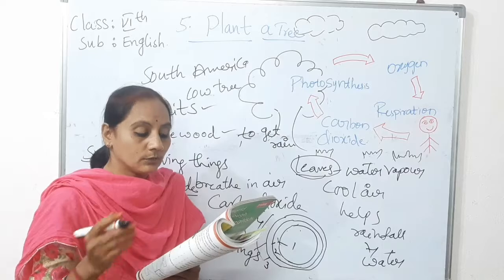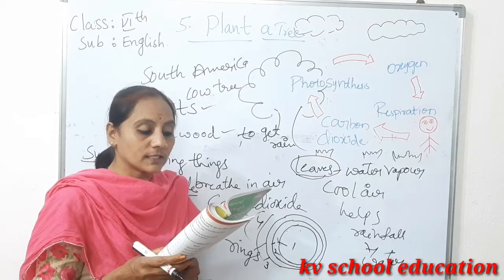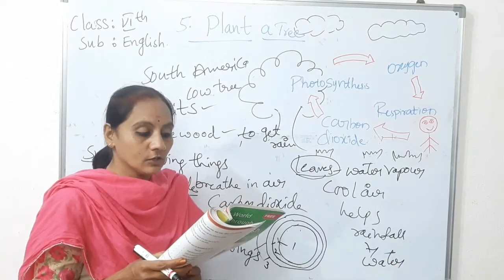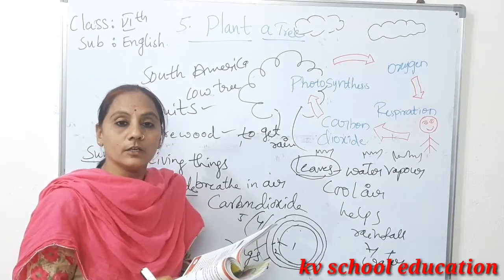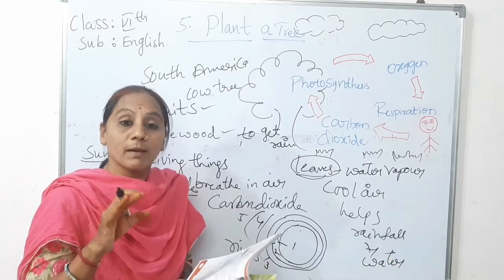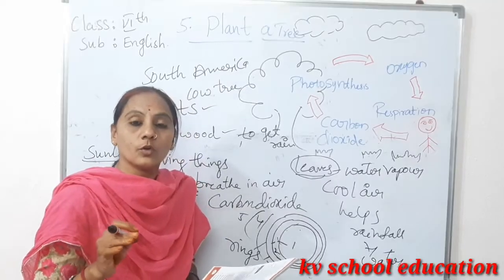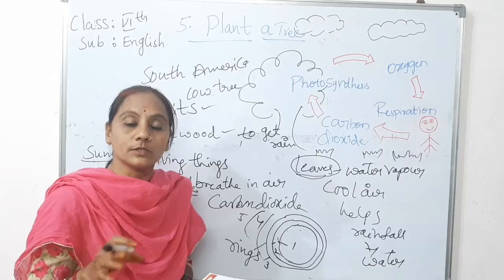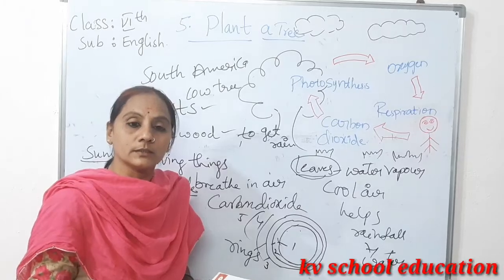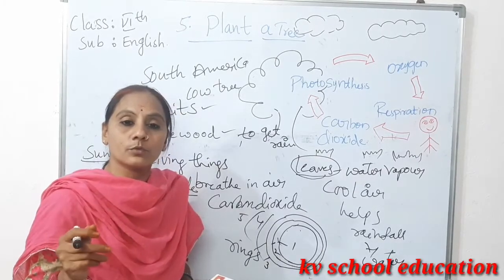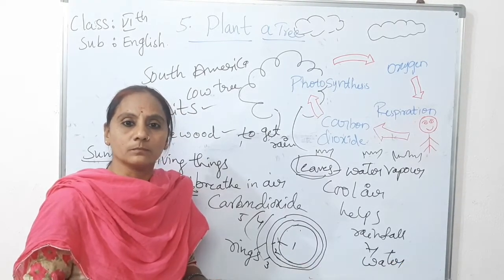So what shall we do? We should avoid cutting trees as far as possible. Meanwhile, we must plant a lot of trees. Every one of us should plant at least one tree every year. Planting is not important; pouring water to that plant is very important. When your birthday comes, plant one tree and pour water to it regularly. Then it will grow and it will give you fruits. And it will give something else too, yes or no?